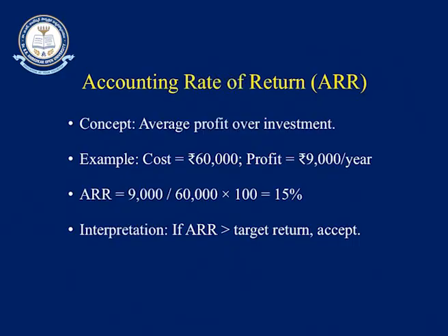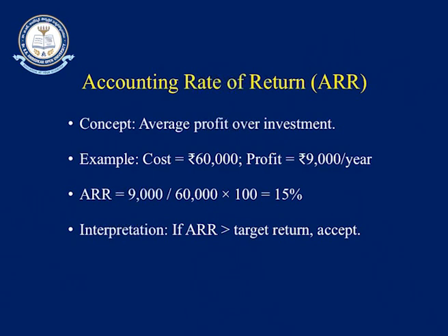So, the cost is 60,000, profit is 9,000 per year. What is the accounting rate of return? It is the average profit by the average investment. Average investment means purchases and any new additions during the year, that also you have to consider, into 100 gives you the accounting rate of return. In this example, 9,000 by 60,000 gives you 0.15, and if you multiply with 100, it gives you 15%.